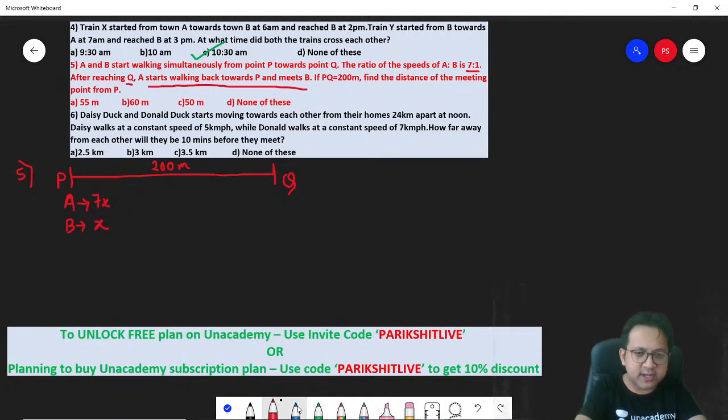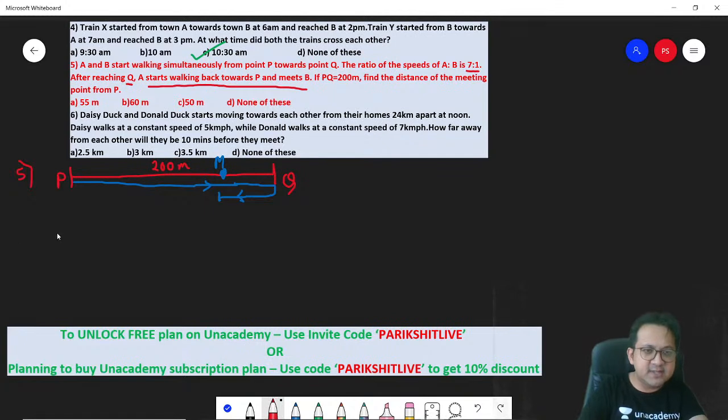So what is the total distance covered by A? Can I say total distance covered by A is this blue line? Let's say they are meeting at this point, M. They are not meeting for the first time. A reaches Q and then A comes back. So the blue line is the total distance traveled by A. What is the total distance traveled by B? Let's put some distance here.